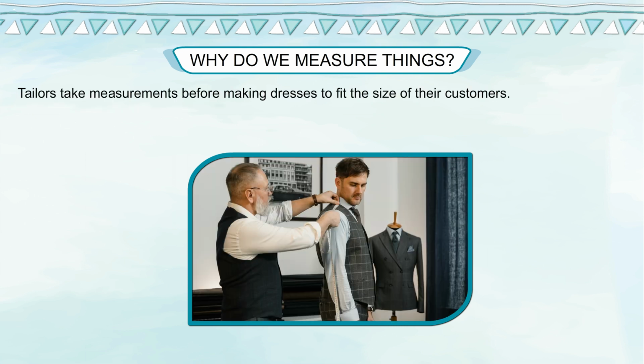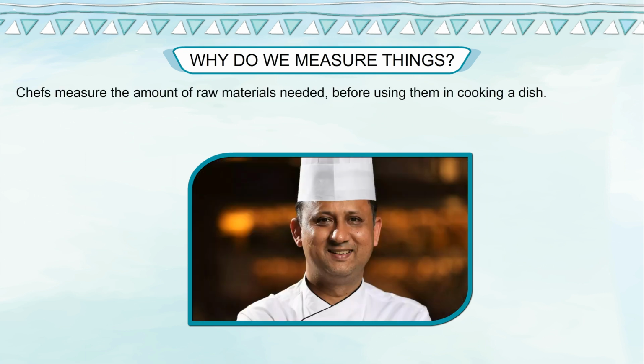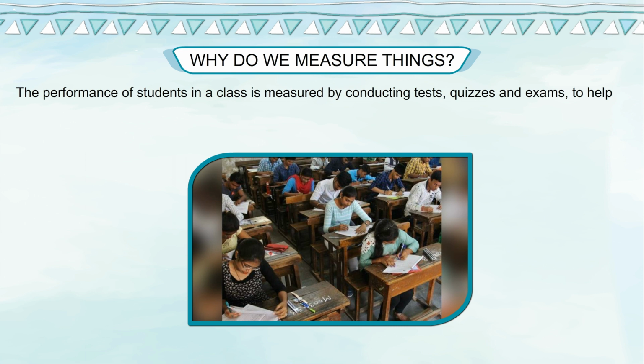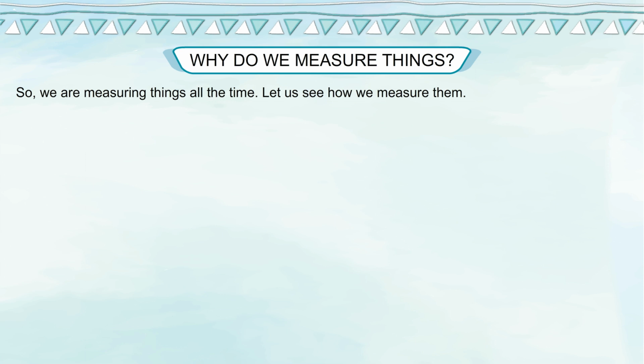Tailors take measurements before making dresses to fit the size of their customers. Chefs measure the amount of raw materials needed before using them in cooking a dish. The performance of students in a class is measured by conducting tests, quizzes, and exams to help teachers understand how much they have learned. So we are measuring things all the time.